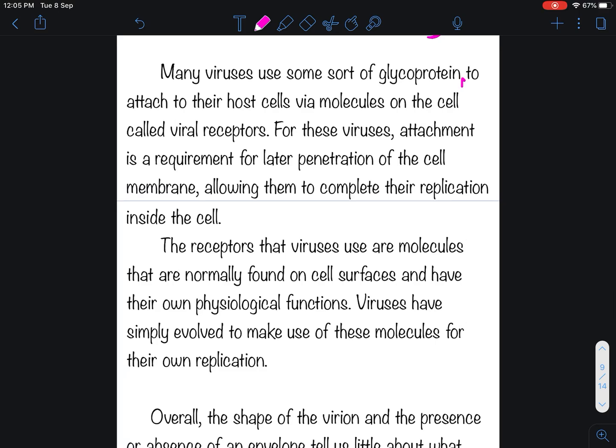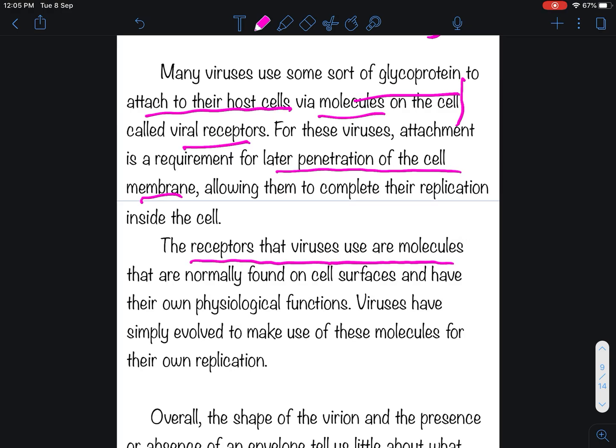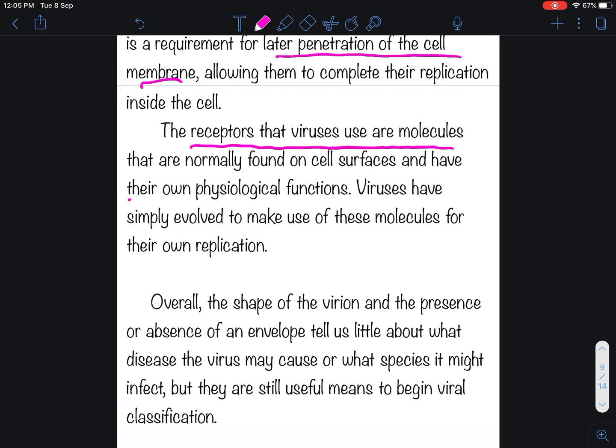Many viruses use some sort of glycoprotein to attach to their host cells via molecules on the cell called viral receptors. For these viruses, attachment is a requirement for their penetration of the cell membrane, which allows them to complete their replication inside the cells. The receptors that viruses use are molecules that are normally found on the cell surface and have their own physiological functions.